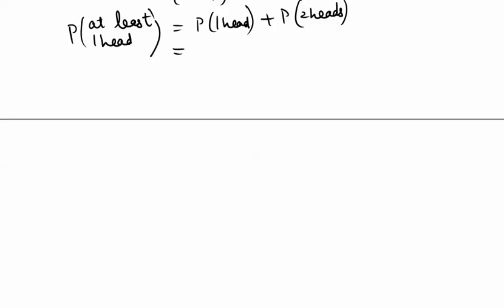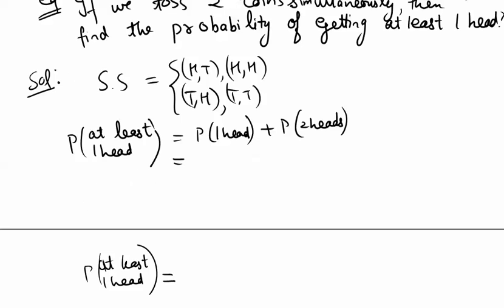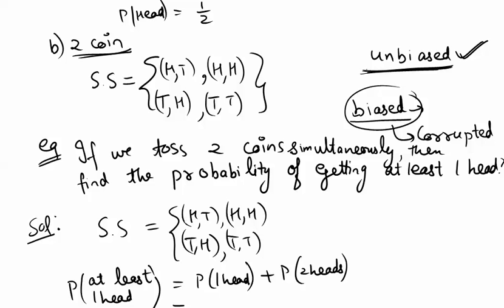What are the favorable cases? Probability is nothing but favorable cases upon total number of cases. So for the probability of at least one head, what are the favorable cases? Let us go back to the sample space. Is it a favorable case? Yes, we have at least one head. Is it a favorable case? Yes, we have two heads, right?